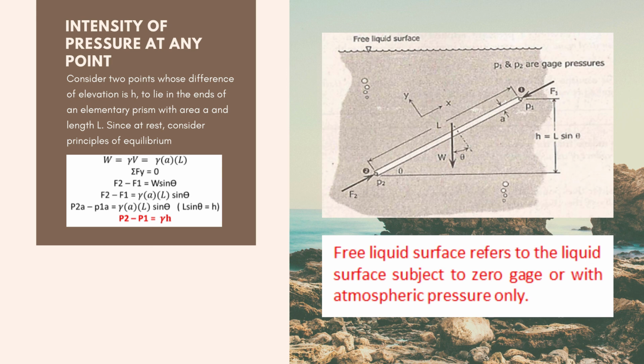Equal siya sa W sine theta. Ano nakukuha? Since ang W class is equivalent to the unit weight multiplied by area and then the length. So ang equation natin ay F2 minus F1 is equal to unit weight multiplied by A L sine theta. So ayan, compute na natin. So we all know that force is equal to pressure multiplied by area. So ayan, so P2A minus P1A is equal to the unit weight A L sine theta.